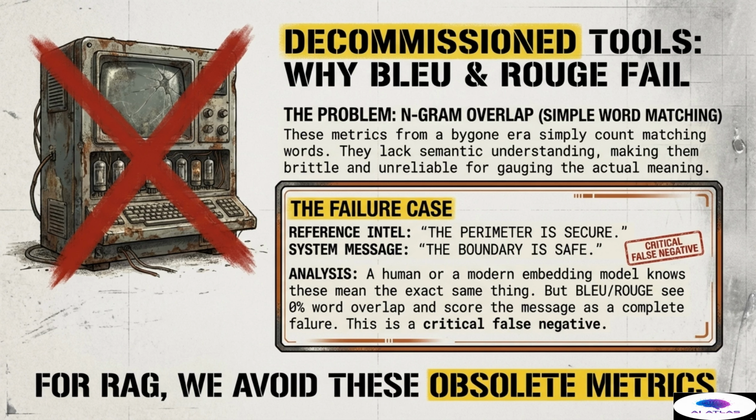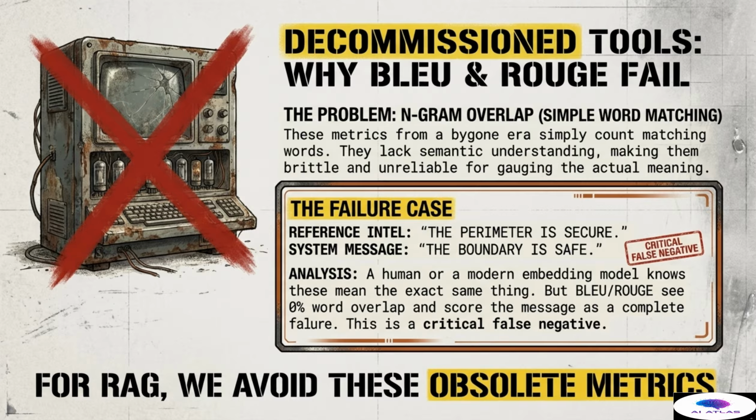As we implement these new protocols, we must decommission the obsolete tools of a bygone era. We must discuss why metrics like BLEU and Rouge fail in the high-stakes environment of RAG evaluation. The fundamental problem is that they rely on n-gram overlap, which is simple word matching. They only count matching words between the generated message and the reference intel. They utterly lack semantic understanding, making them brittle, unreliable, and dangerous for factual systems.